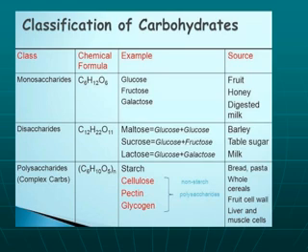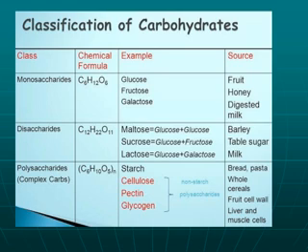Disaccharides: their chemical formula is C12H22O11. Their examples are maltose, which forms due to the combination of two glucose molecules; sucrose, table sugar, which is made up of a glucose and a fructose molecule; and lactose, milk sugar, which is made up of glucose and galactose. Their sources are barley, table sugar, and milk.